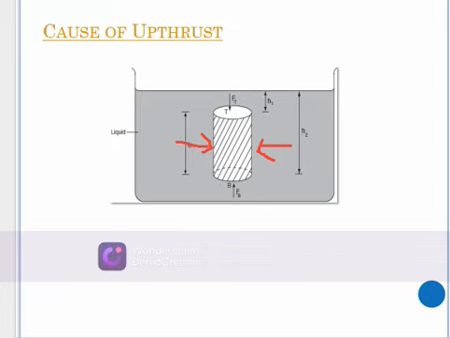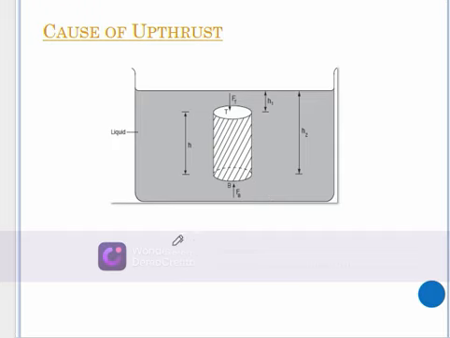Now there will still be forces acting upward and another acting downward. So these two forces will also cancel out. Let's see what their net force will be.